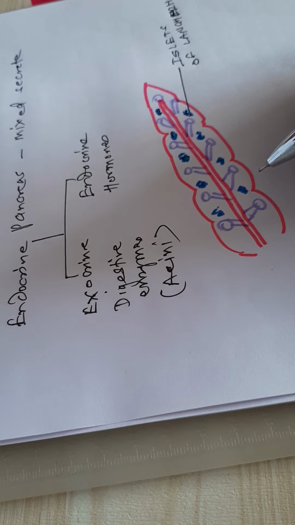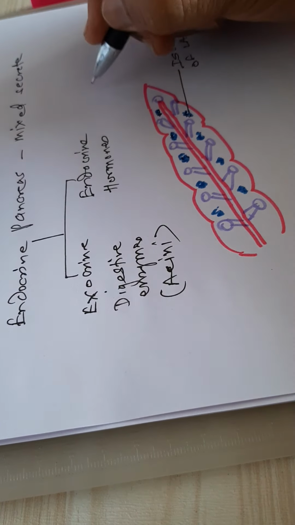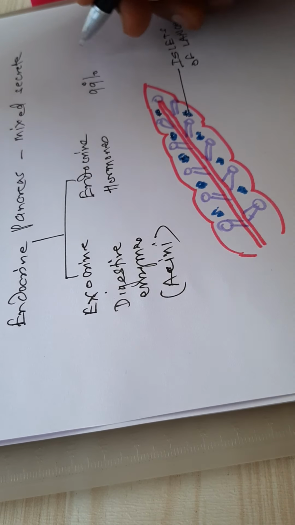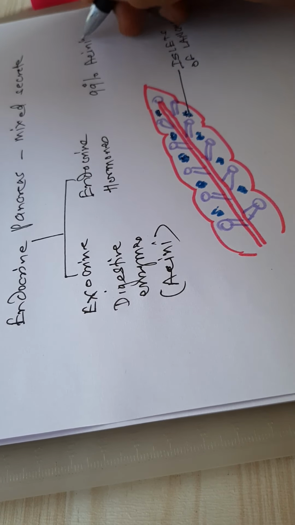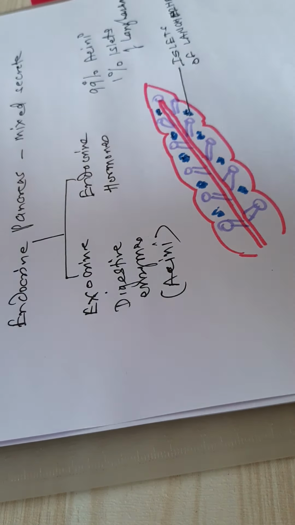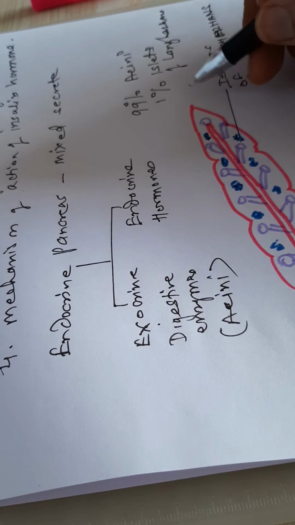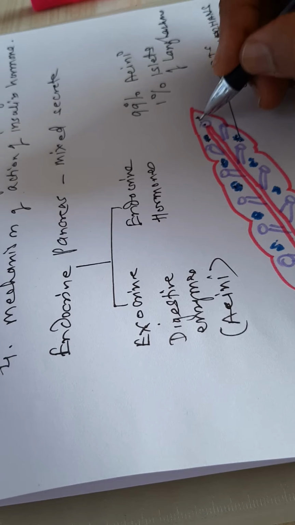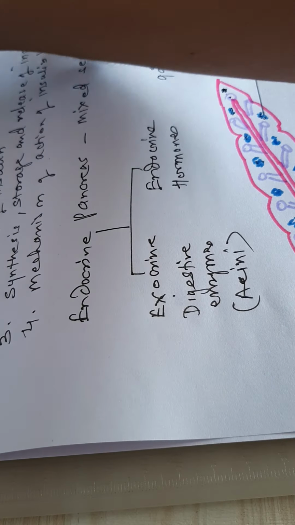Looking at the total cellular structure, 99% of the cells are exocrine cells, or acini, while only 1% comprises the islets of Langerhans. Understood? Even though the portion is very small, the function of these cells is very important.